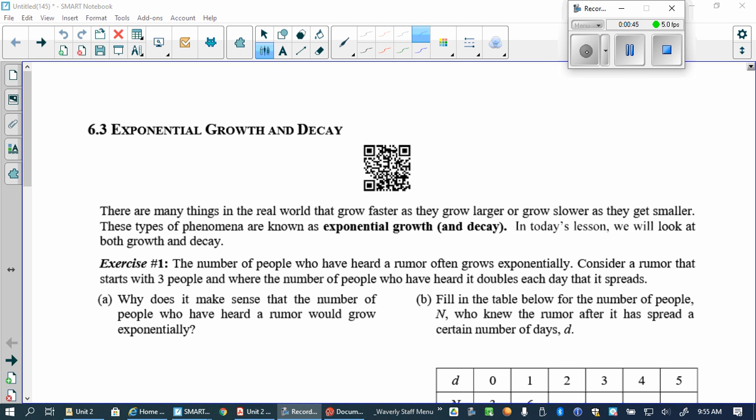And things can also decay exponentially. In your science class, have you ever heard of exponential decay? No. Okay, some of you have, right? Radioactive half-life, maybe? You'll learn about it, don't worry. So, if some amount of stuff that you have gets cut in half every day, would that be a decaying amount? You start with a certain amount, each day it's half that, and then half of that is left, right?